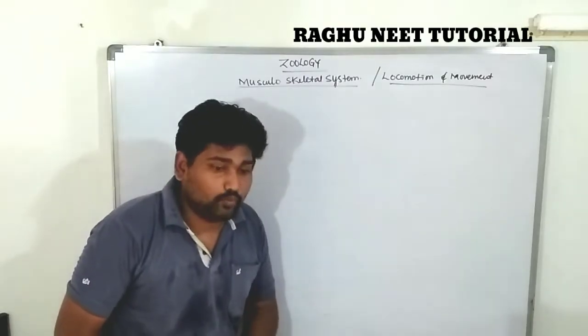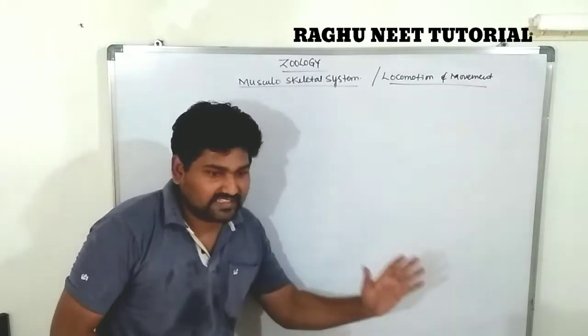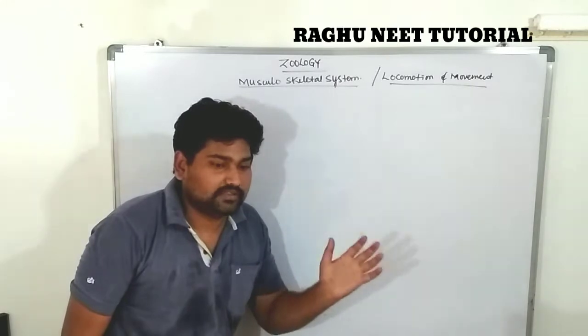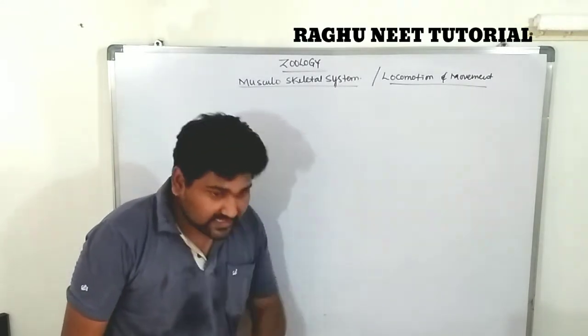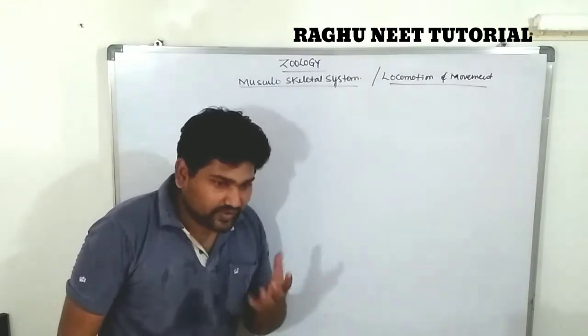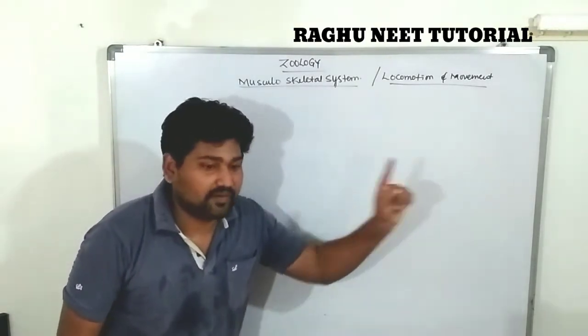What is the muscular movement? The movement involves the muscles and the skeleton. This type of movement is called muscular movement. Highly developed chordates or individuals show this muscular type of movement.